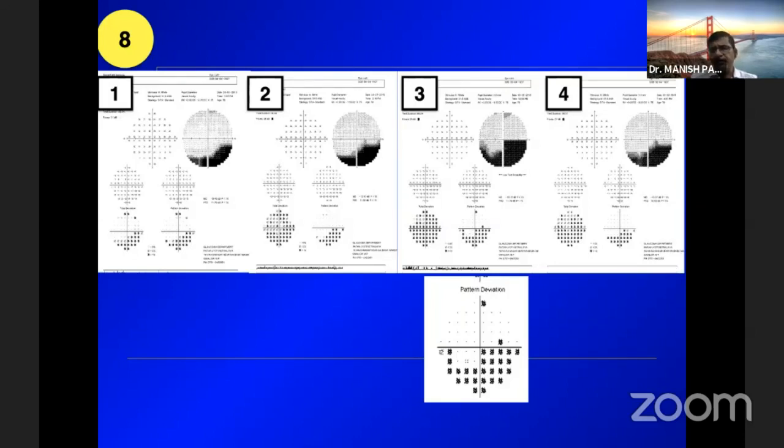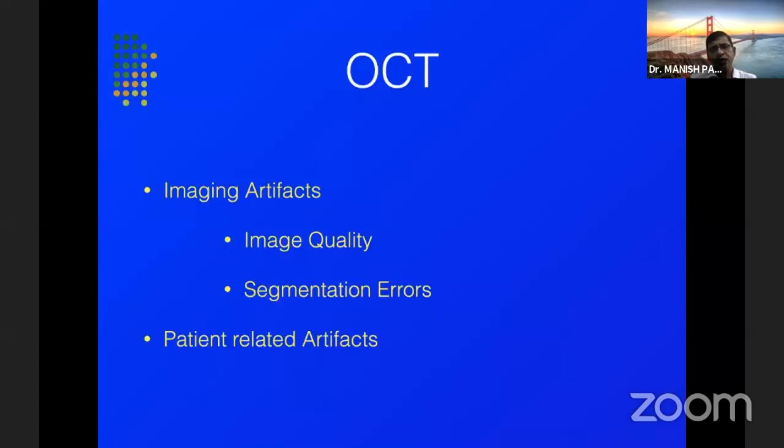But unless you are very sure that this is related to the patient, and everything appears to be normal, the pressures are normal, the optic discs appear to be stable, repeat that visual field to find out whether there is actual progression or not. And in number 4, you find that there is actually no progression. This is just a variability of the visual fields that we are looking at.